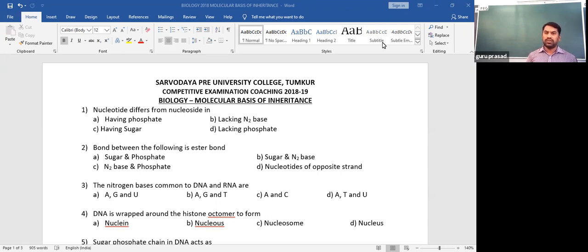Imagine how such a huge DNA is accommodated in a very small, millimeter or even nanometer size nucleus. Sorry, nucleus, my mistake. How is such a huge DNA, meters of DNA, accommodated in a small nucleus in a cell?